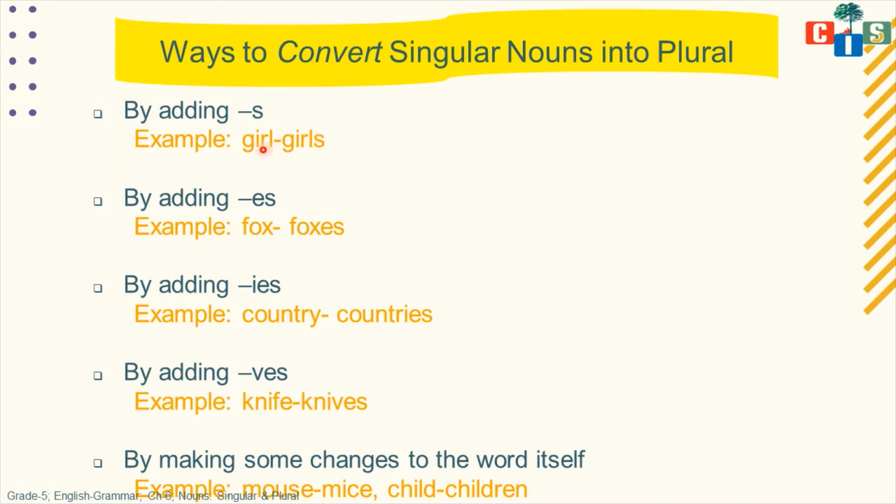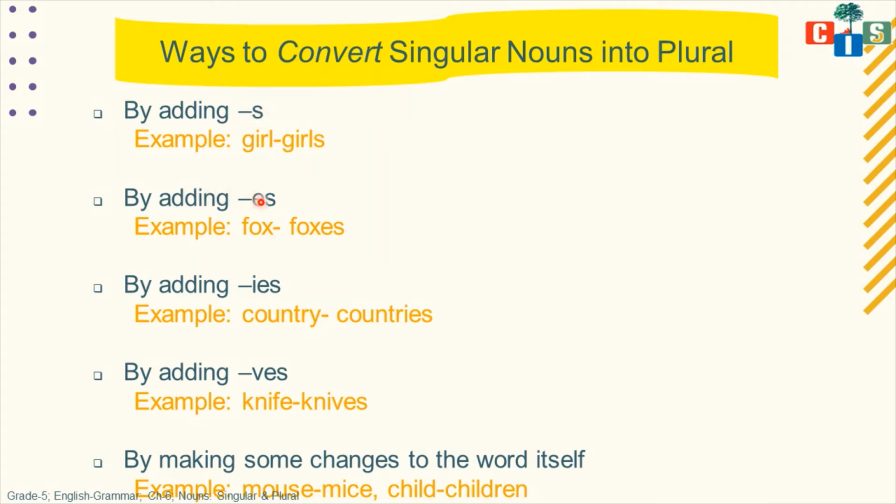For example, the word girl. Girl is a singular noun; we are talking about one girl. When we add s to this word, we change it into girls. So girls is a plural noun. The way to convert singular to plural is by adding s.